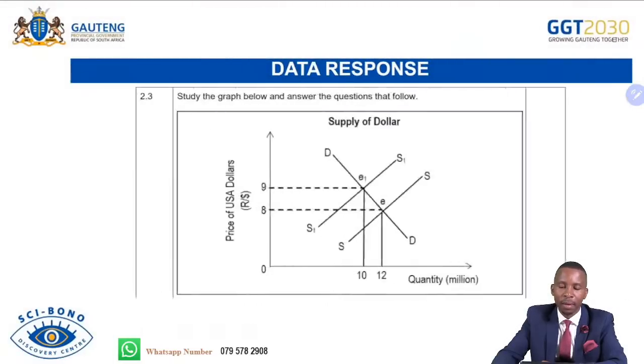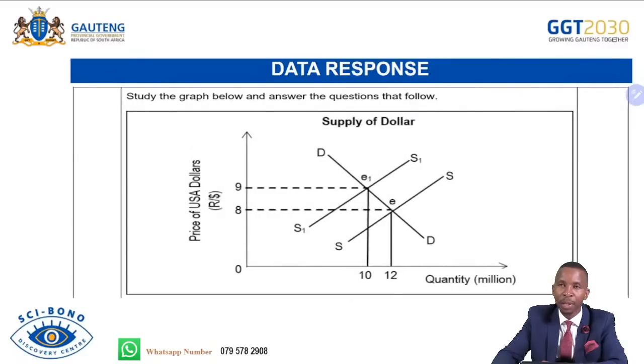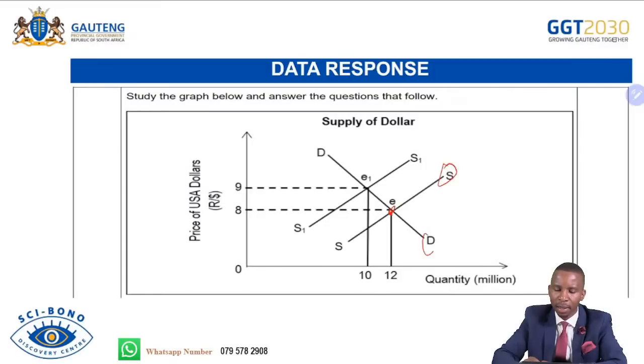And then this is the question based on the foreign exchange market. You are given a price of US dollars versus rand, quantity in millions. So the original point is here. We have the supply and the demand. That is equilibrium at 12 units of quantity. The value of rand is 8 rand against the dollar. We pay 8 rand to afford $1.